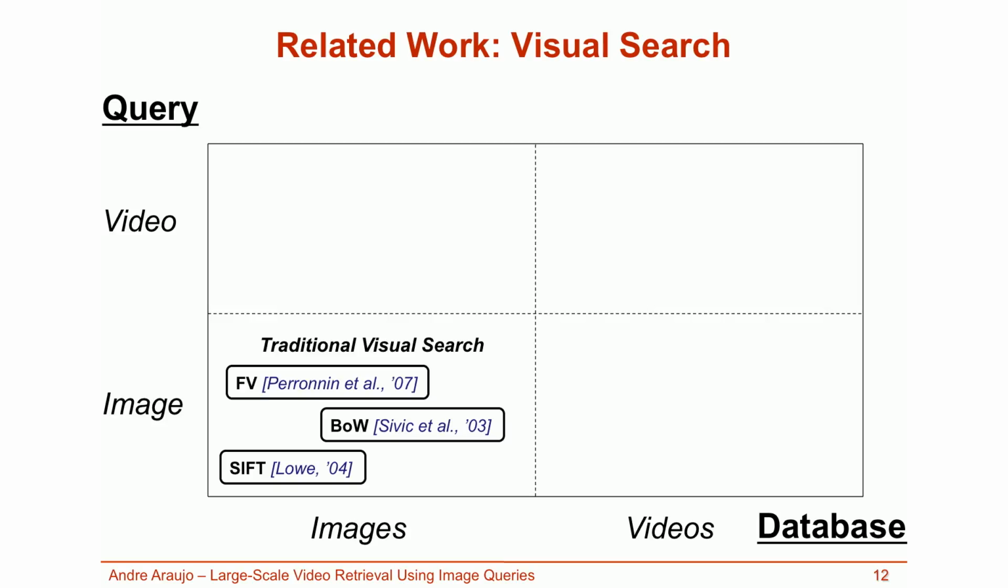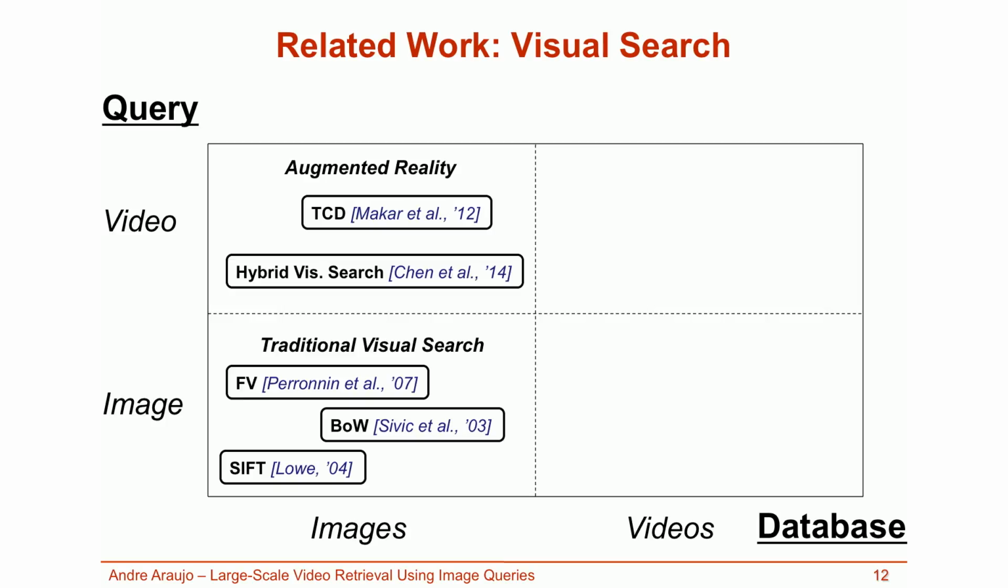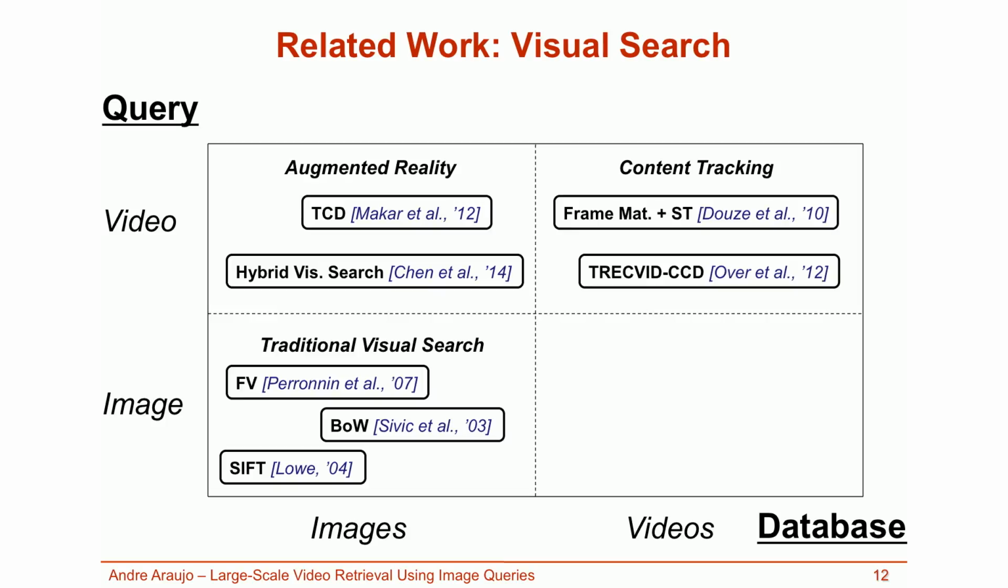When the query is a video and the database contains images, one can augment query videos using information about the retrieved image. In this area, recent work has focused on compressing local and global descriptors efficiently using temporal information. When the query is a video and the database is composed of videos, the most common application is content tracking. Recent work includes schemes that match frames and check for spatial temporal consistency, as well as the TRECVID copy detection challenge. Our focus is on the video retrieval by image problem, discussed on the next slide.